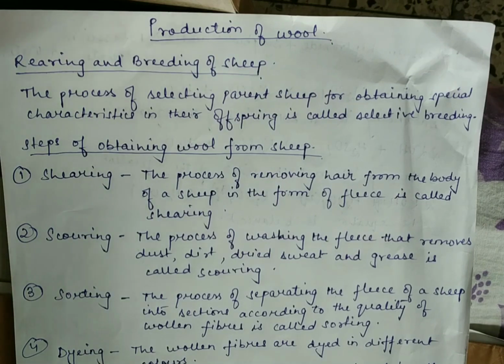So, as we have discussed, fleece is the woolen coat on the body of the wool yielding animals, and this fleece is cut out to provide the woolen fibers.